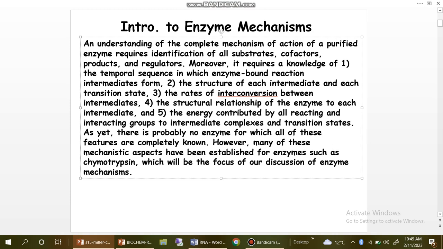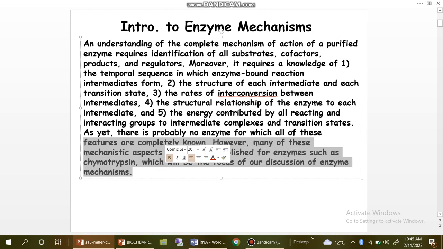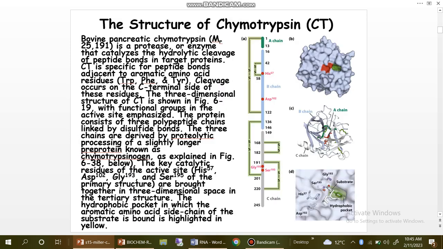four, the structural relationship of the enzyme to each intermediate; and five, the energy contributed by all reacting and interacting groups to intermediate complexes and transition states. As yet there is probably no enzyme for which all of these features are completely known. However, many of these mechanistic aspects have been established for enzymes such as chymotrypsin, which will be the focus of our discussion of enzyme mechanism.